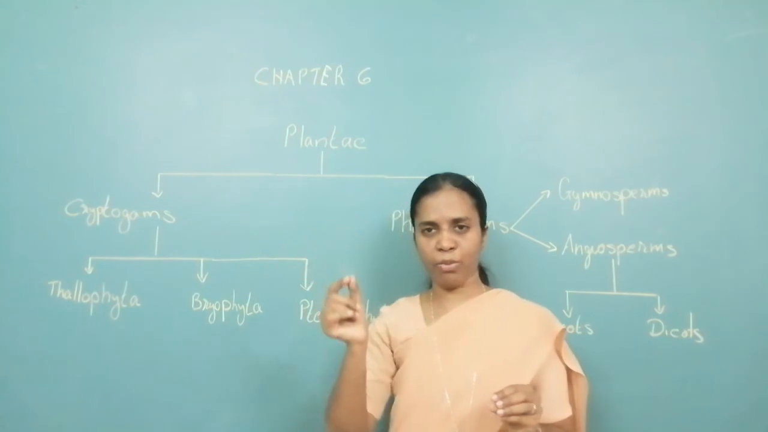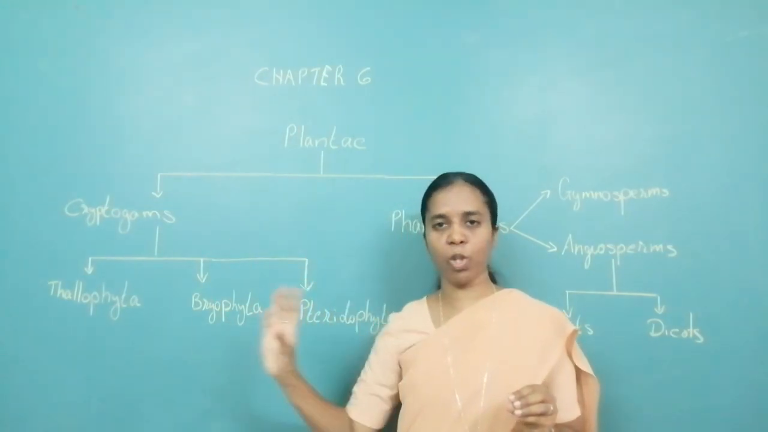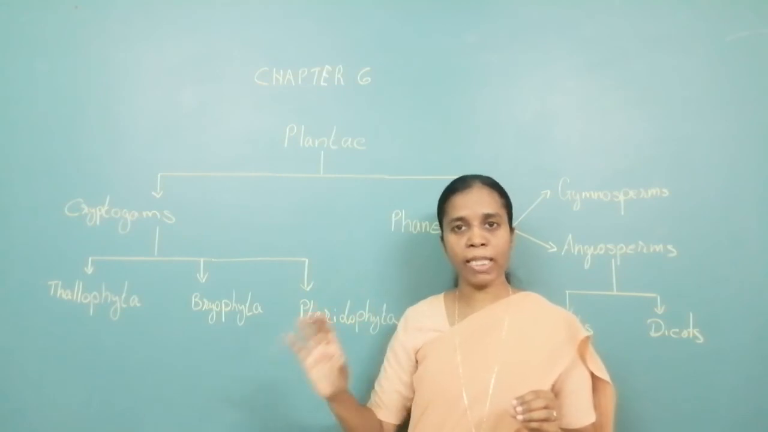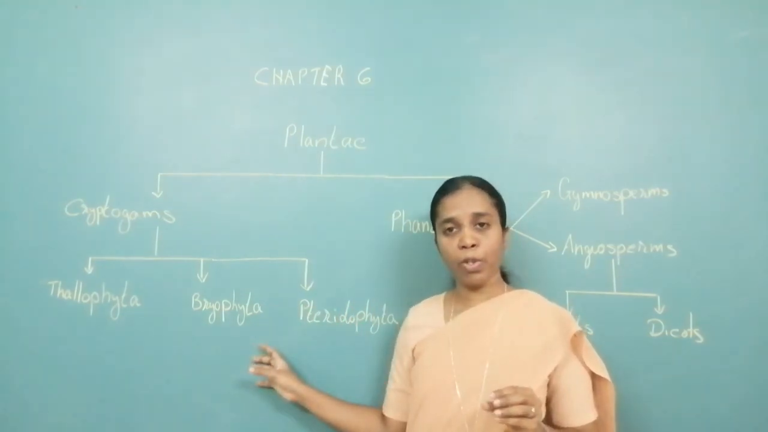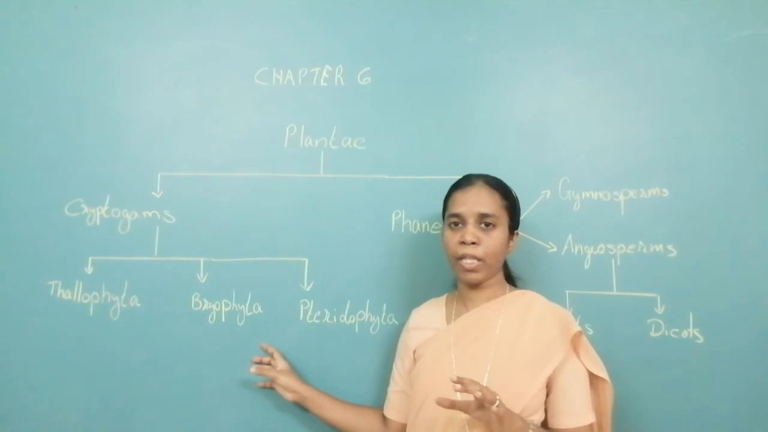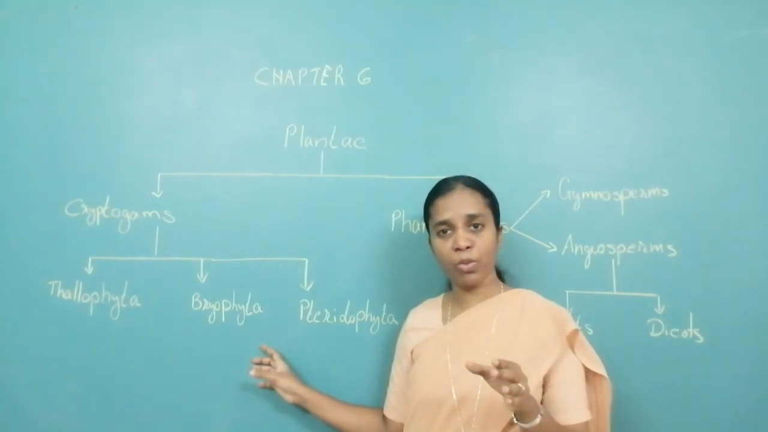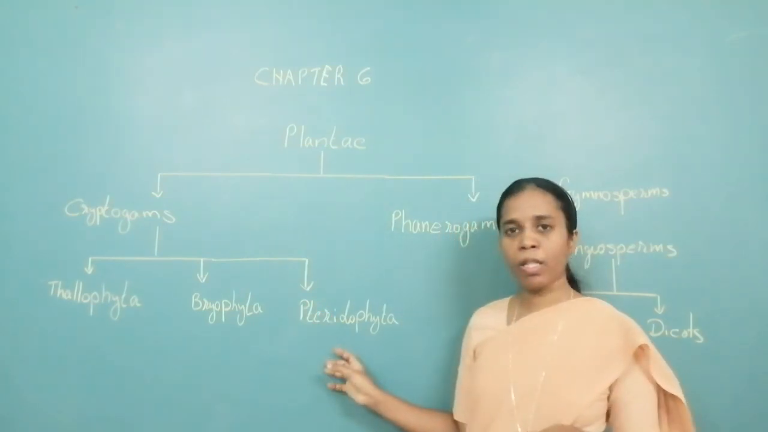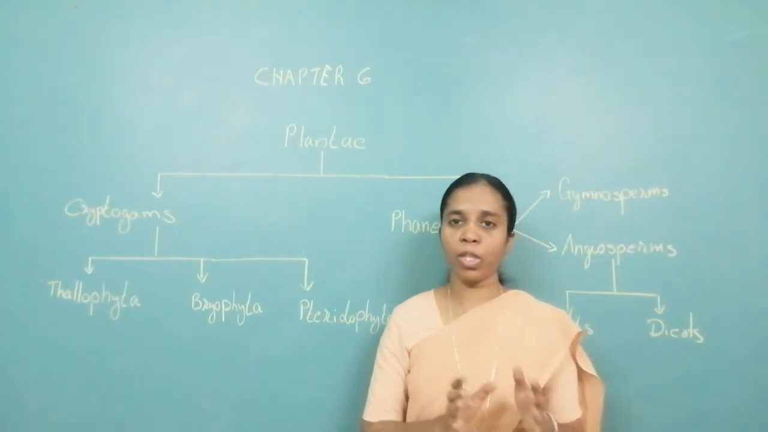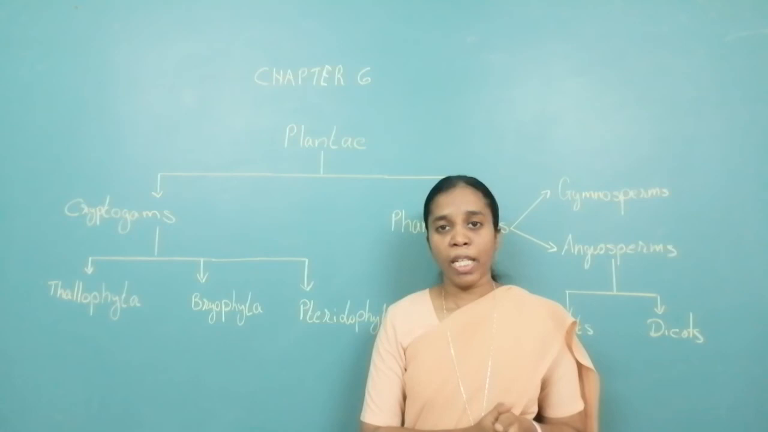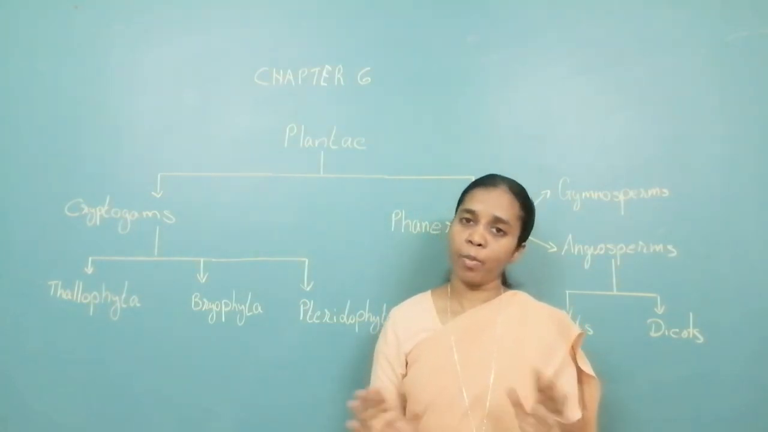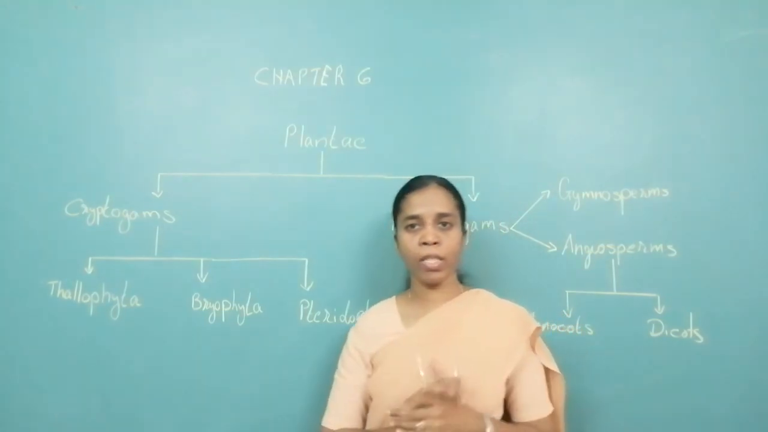Thallophyta, thread, fine fiber-like structure, mainly in water. Come to Bryophyta, they are amphibians, water as well as land. They reproduce by spore formation, but they have leaf-like, root-like structure, but they are not root and leaf. Pteridophyta, well-developed body. They have root, stem and leaf, but no flowers, separate conducting tissues, and they have both types of reproduction, asexual and sexual.